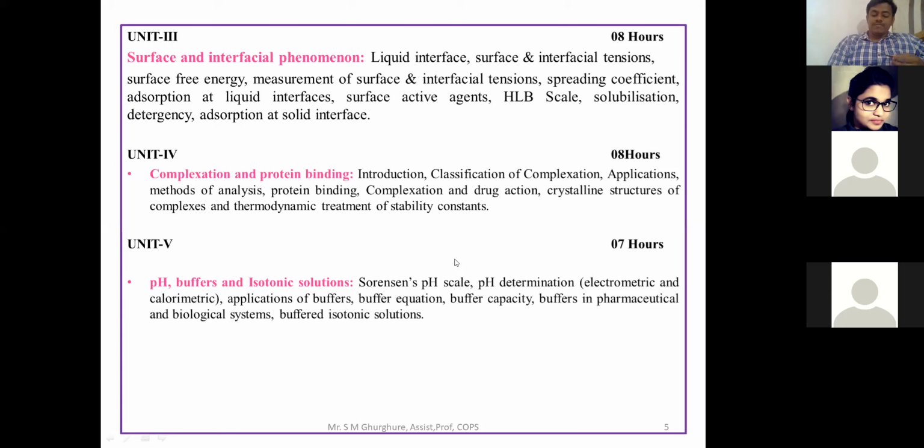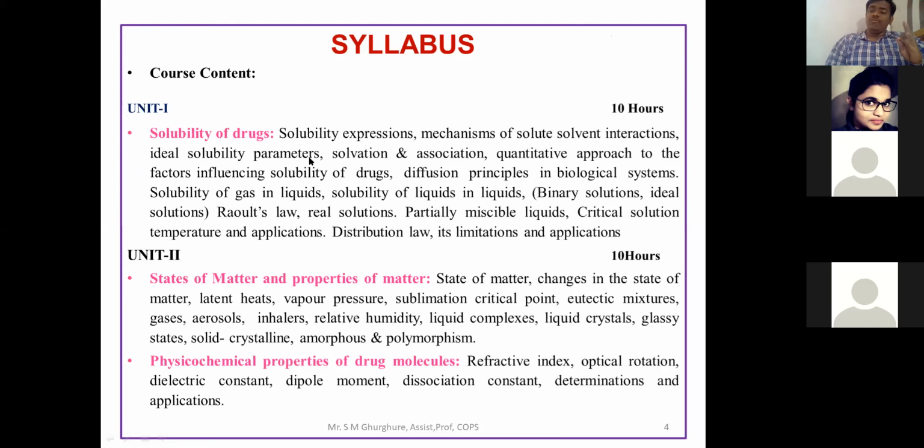Now here, first we'll see the parameters in solubility. First we will focus on what we mean by solute and solvent, and the different solubility expressions, whether soluble, poorly soluble, freely soluble, sparingly soluble, or completely insoluble. It depends on how many parts of the solute dissolve in how many parts of the solvent. Based on that, we express the solubility. Solubility is generally expressed in gram per ml, or gram per liter, then percentage weight by weight, percent weight by volume, then normality, then molarity. That part we are going to focus on in solubility expressions.